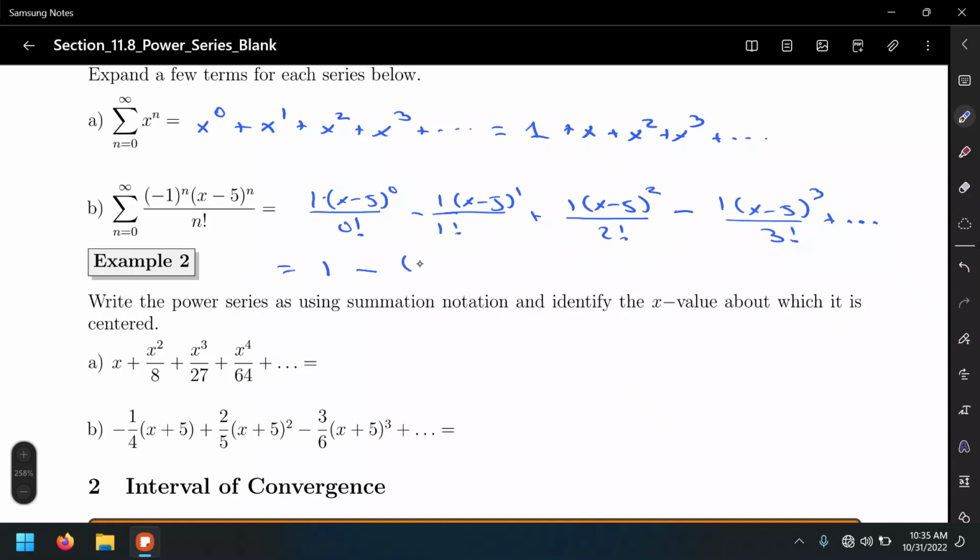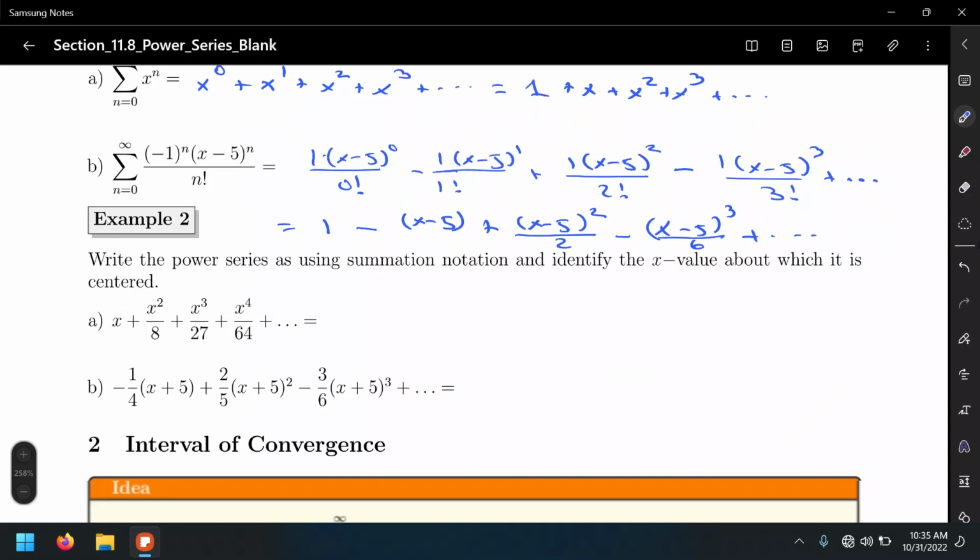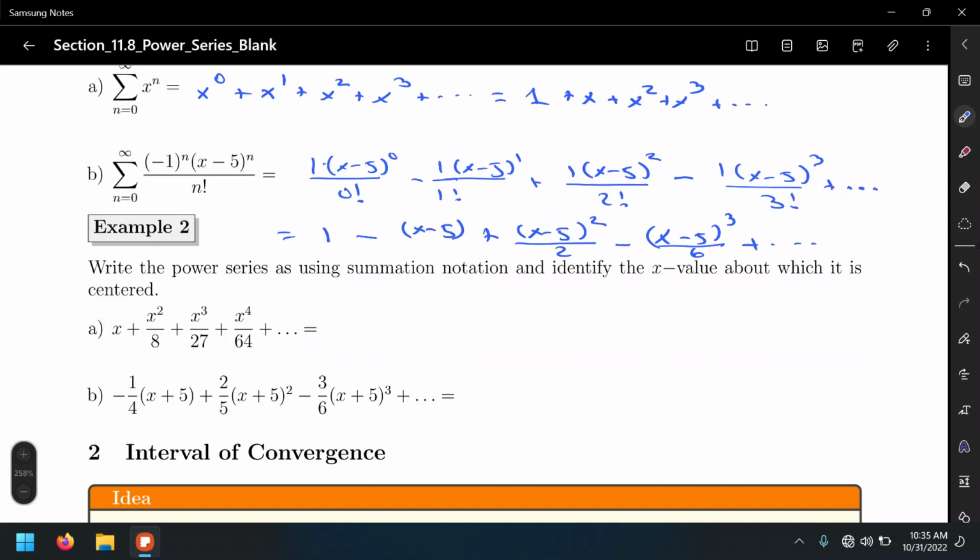So that's minus (x minus 5) plus (x minus 5) squared over 2 factorial, which is 2, minus (x minus 5) to the third over 3 factorial, which is 6, plus dot dot dot, just to indicate infinitely many times. All right? And notice how this series does not contain only values of n, constant factors. They now contain this x variable. Well, what is that variable for? You'll see in a second.